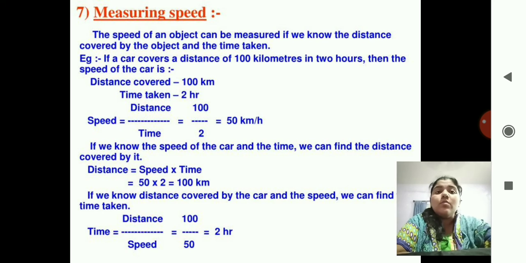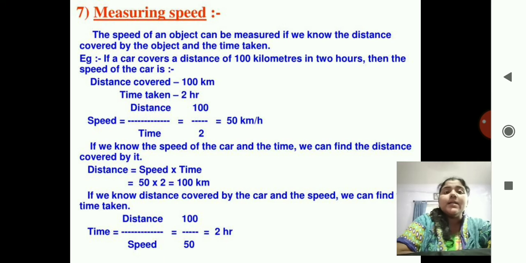Here it is division, so when we take the time over to the left side, it will become multiplication. So the formula becomes distance is equal to speed into time. What was the speed we calculated? 50. And what was the time? 2. Therefore the answer comes 100 kilometer, which is correct as in the first question.